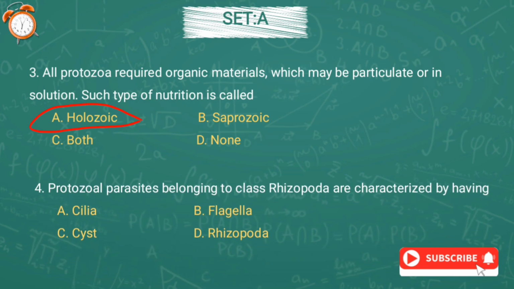Question number 4. Protozoal parasites belonging to class Rhizopoda are characterized by having option A cilia, option B flagella, option C cyst, or option D Rhizopoda. And the correct answer is option D, Rhizopoda.